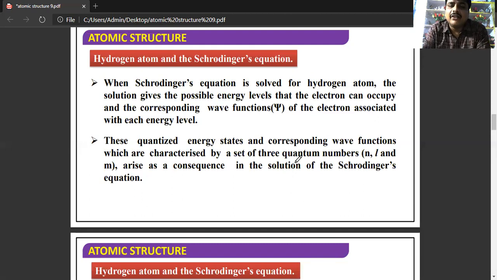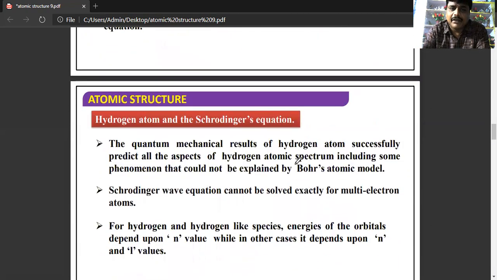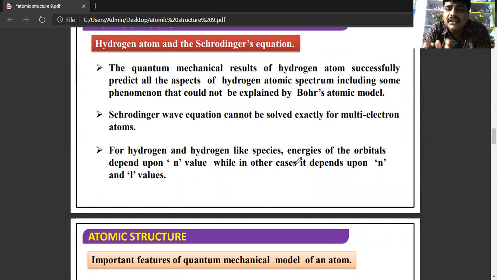These wave functions are characterized by a set of three quantum numbers: the principal quantum number, azimuthal quantum number and magnetic quantum number. The quantum mechanical results for hydrogen successfully predicted all the aspects of the hydrogen spectrum which could not be explained by Bohr's atomic model.